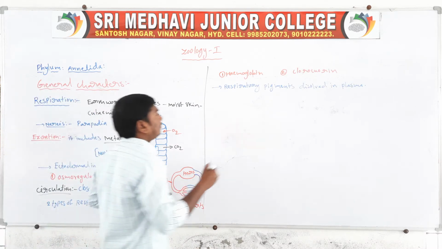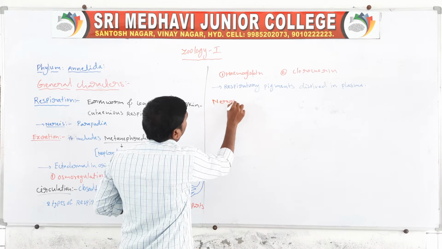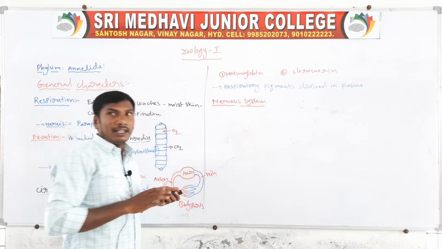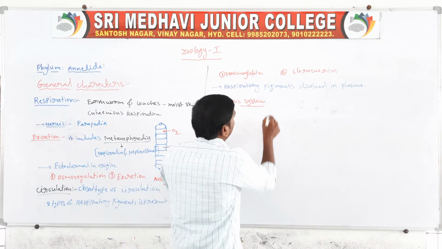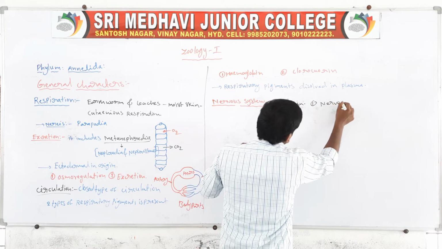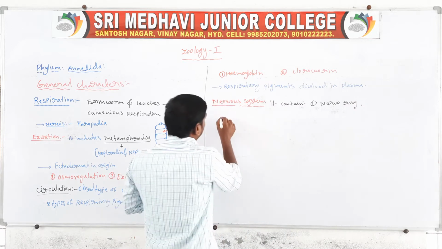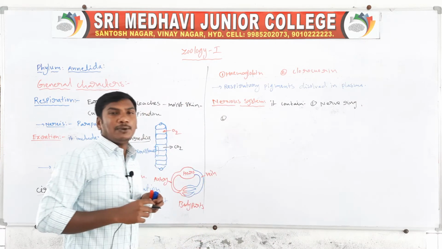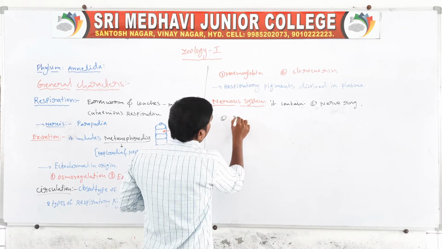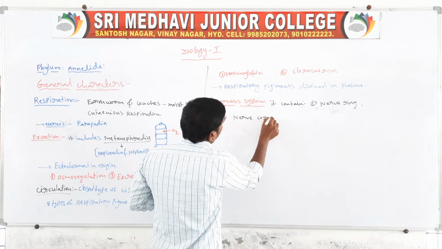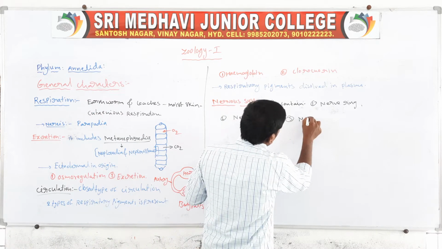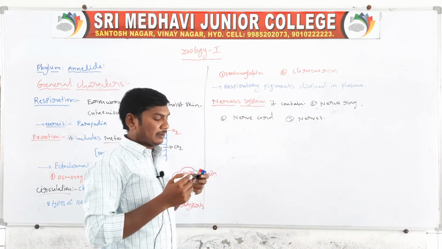Next, the nervous system. The nervous system contains a nerve ring, then a double ventral ganglionated nerve cord, and third, nerves. These are present in the nervous system.